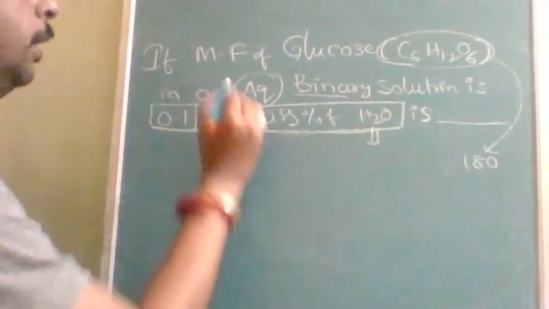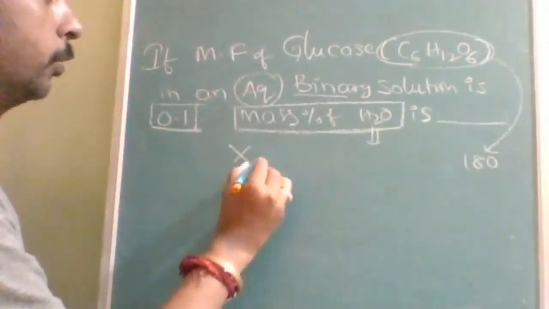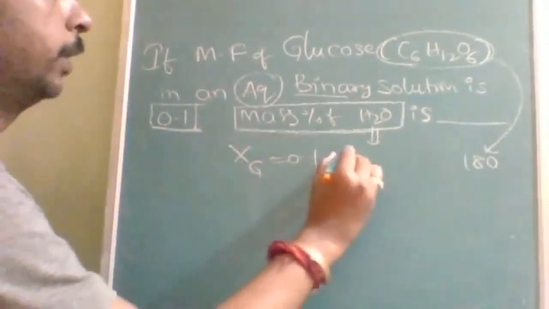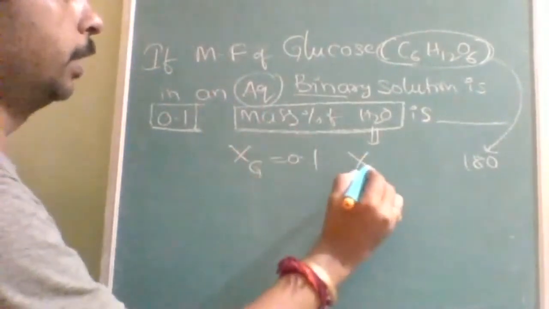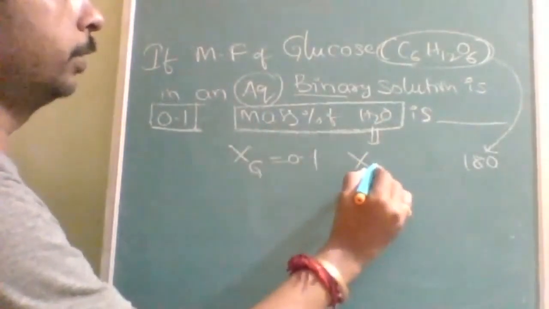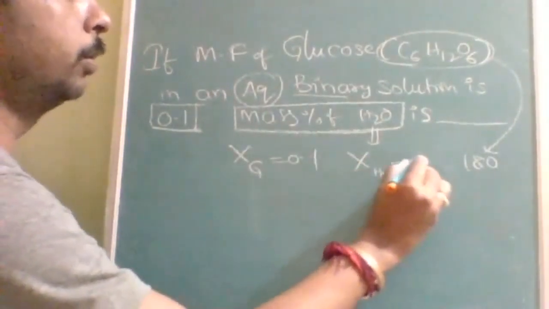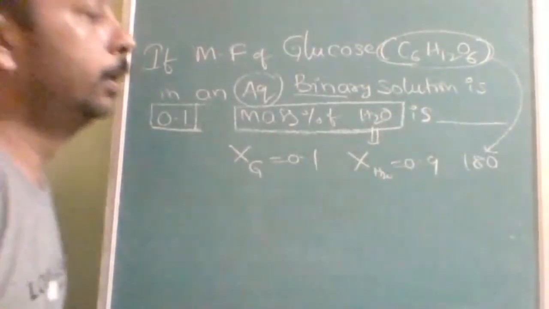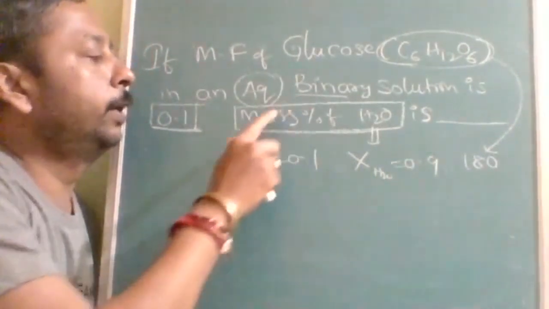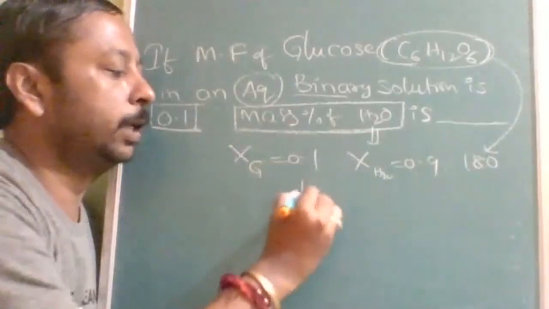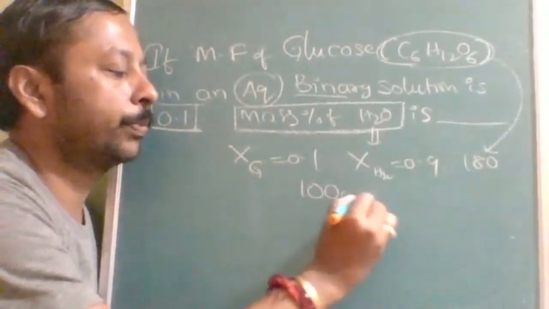First of all, if mole fraction of glucose is equal to 0.1, obviously mole fraction of water is going to be how much? 0.9. Okay. Now I wanted to find out mass percentage. Then I will take 100 grams. Okay.